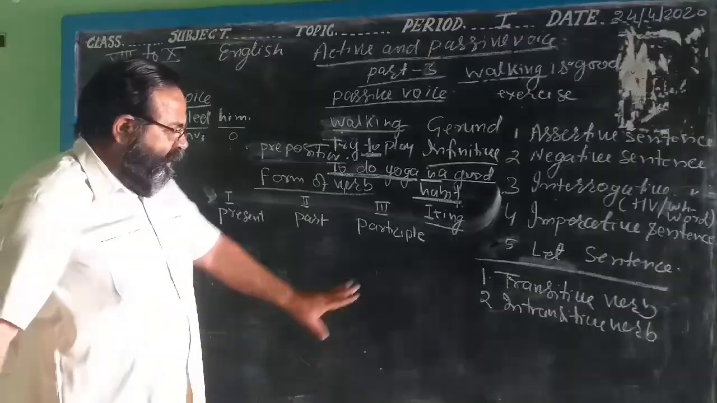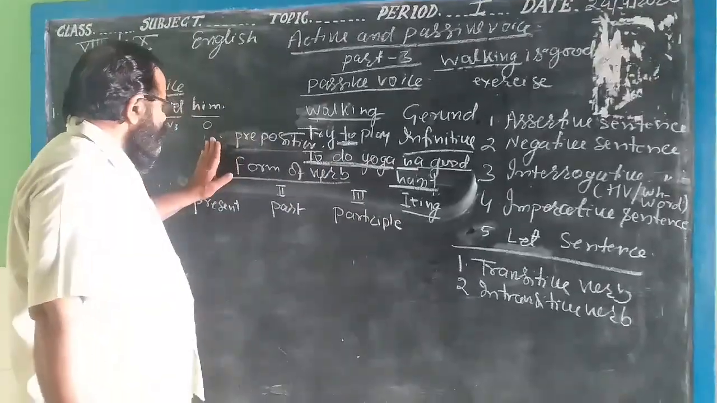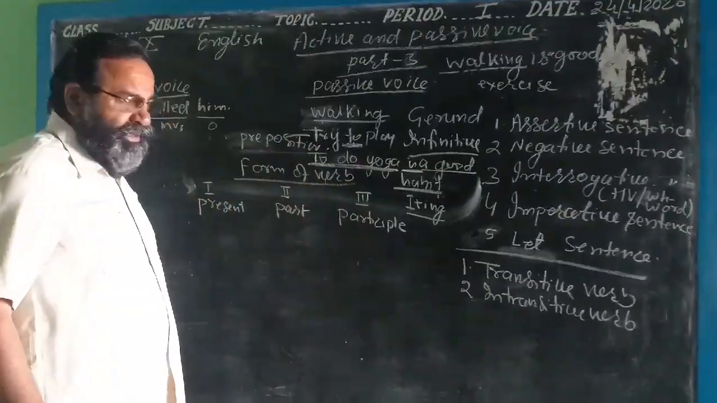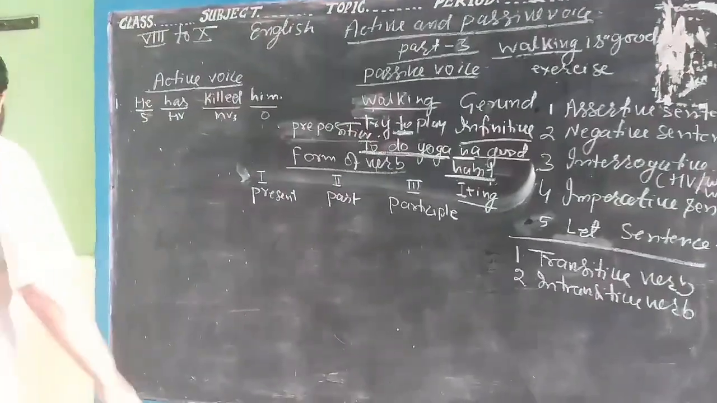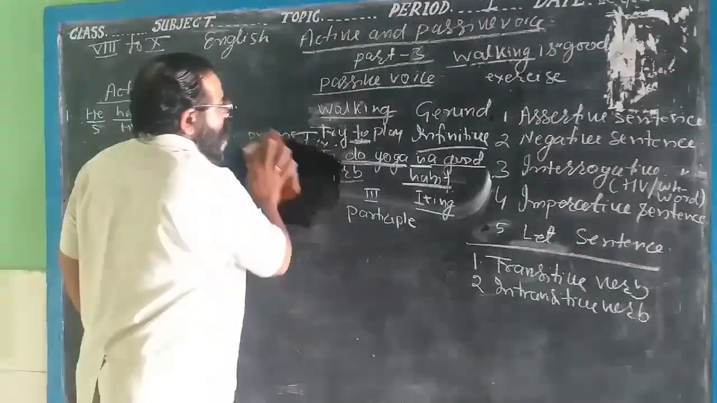Now I think that you understood it. This is the transitive verb. In transitive verb, you have learned the form of the main verb. Now I will take the main topic.